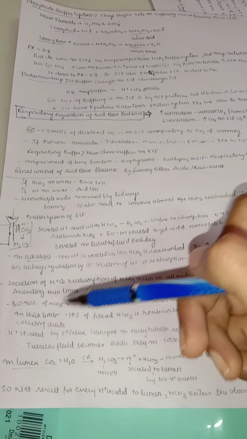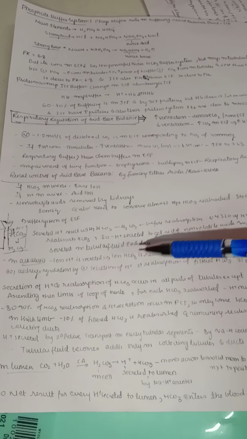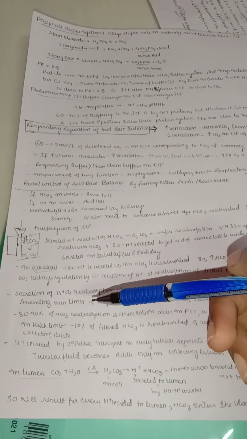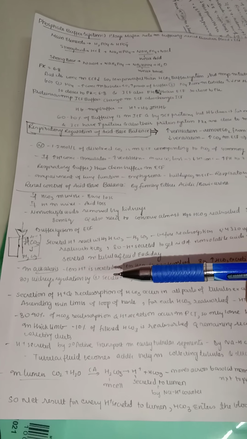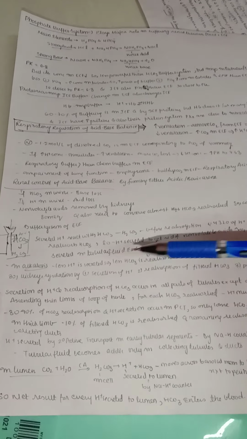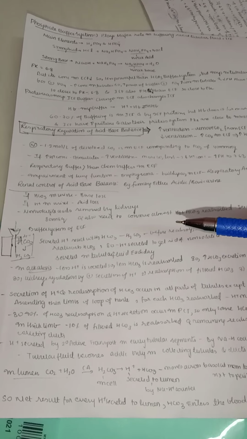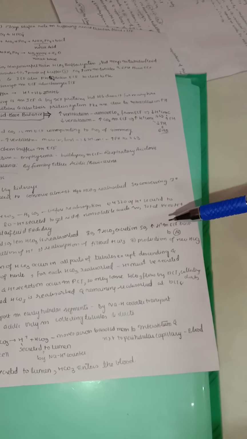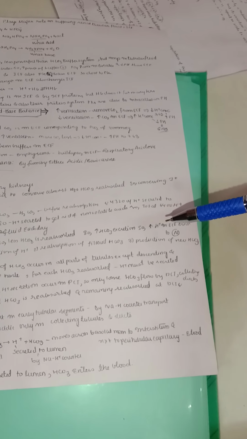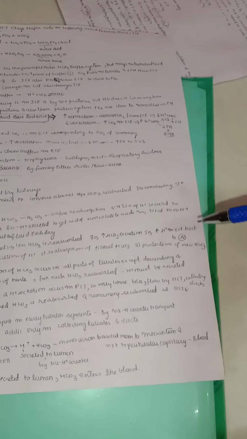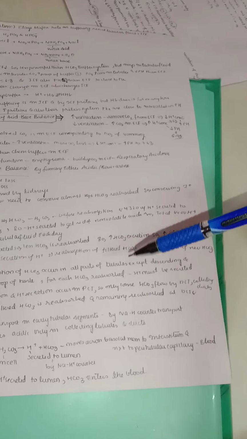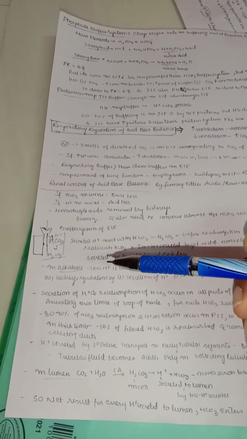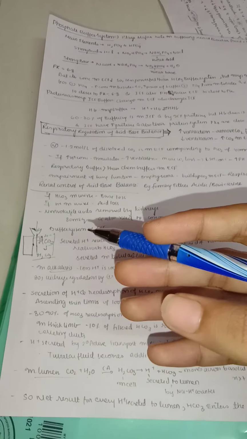So in alkalosis, less hydrogen is secreted, so less bicarbonate is reabsorbed. Alkalosis means what? A low amount of hydrogen ions. As less hydrogen ion is secreted, even the bicarbonate which is reabsorbed will be low. So there is an increase in bicarbonate excretion, so a lot of bicarbonate is excreted out, and hydrogen ion in extracellular fluid goes back to normal. As bicarbonate is excreted more, the hydrogen which is coming gets reabsorbed, so that it will balance the alkalosis.